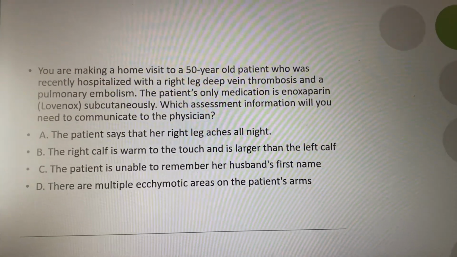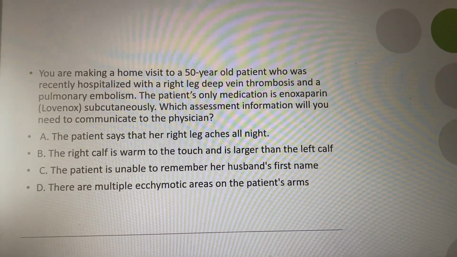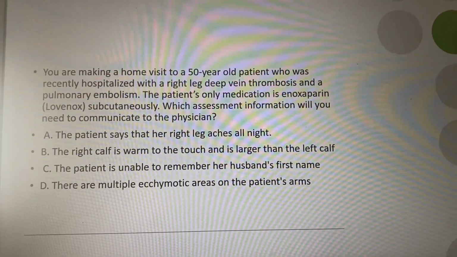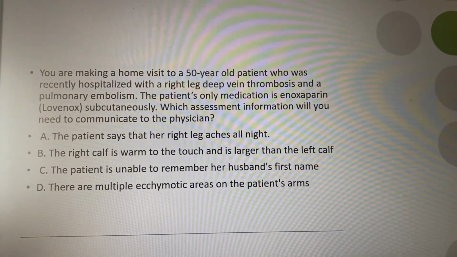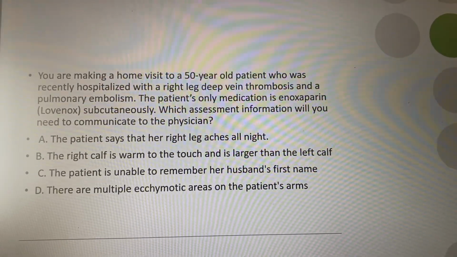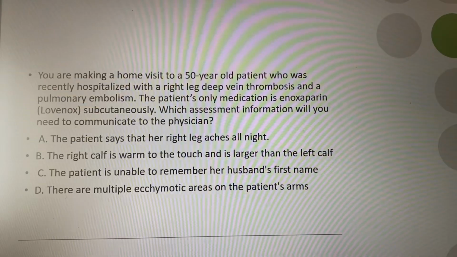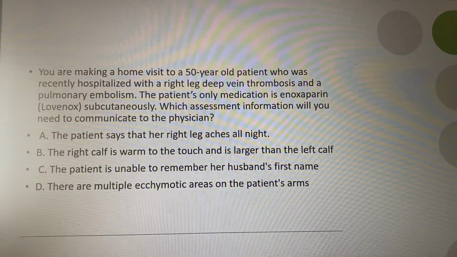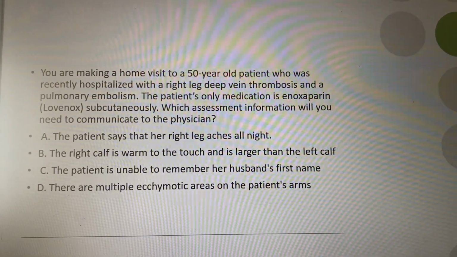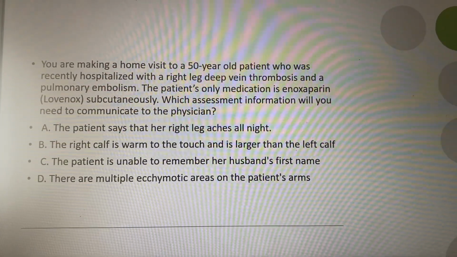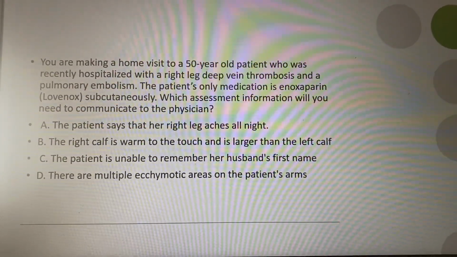So you are making a home visit to a 50-year-old patient who was recently hospitalized with a right leg deep vein thrombosis and a pulmonary embolism. The patient's only medication is enoxaparin, Lovenox subcutaneously. Which assessment information will you need to communicate to the physician?